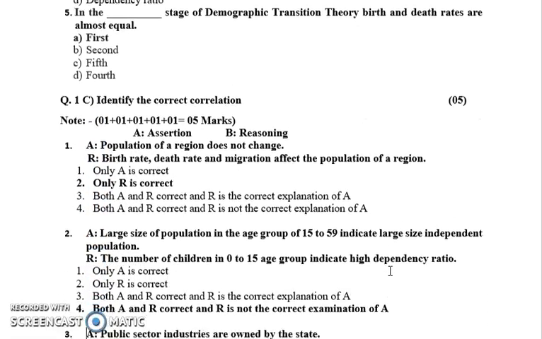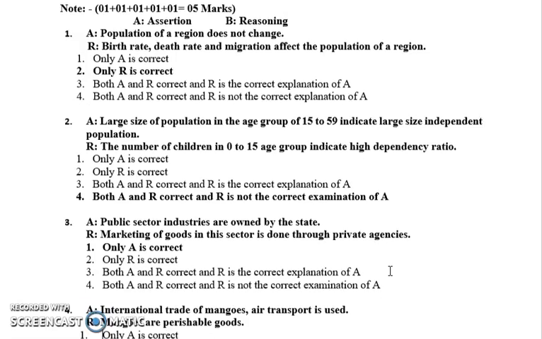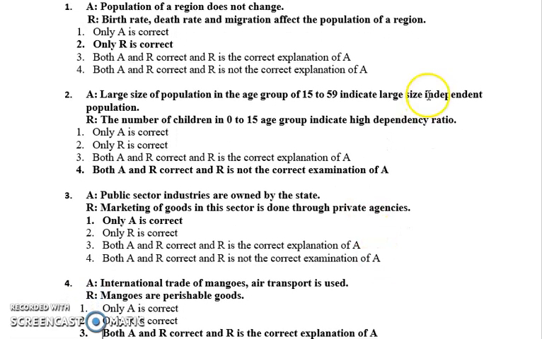Next is question number 1C. You have to identify the correct correlation. So for first one, here we have A, that is the assertion, population of a region does not change. Okay, and reasoning is birth rate, death rate and migration affect the population of a region. So here only R, that is the reasoning statement, is correct. Population of a region does not change is a false statement. Population always keeps on changing. So only R is the correct answer.